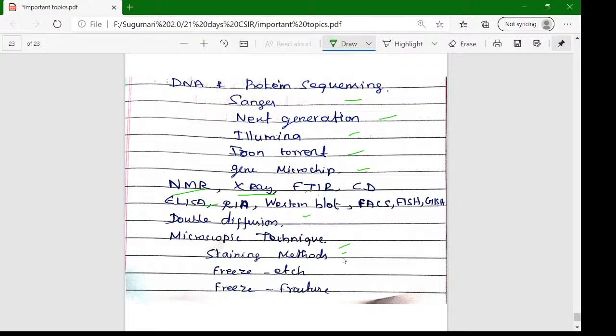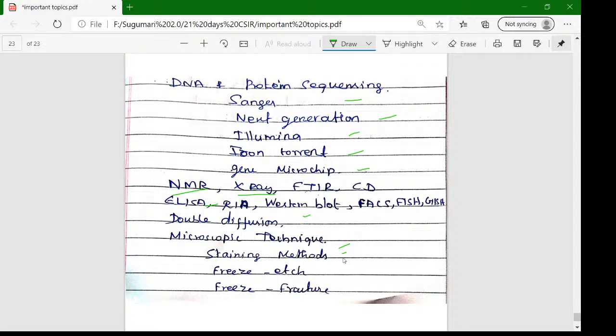In the same way, if you have 6 months or 1 year, you can study with the books. Go for a book, go for a material, just read the concept and you can easily get a better idea about the Sanger sequencing technique.